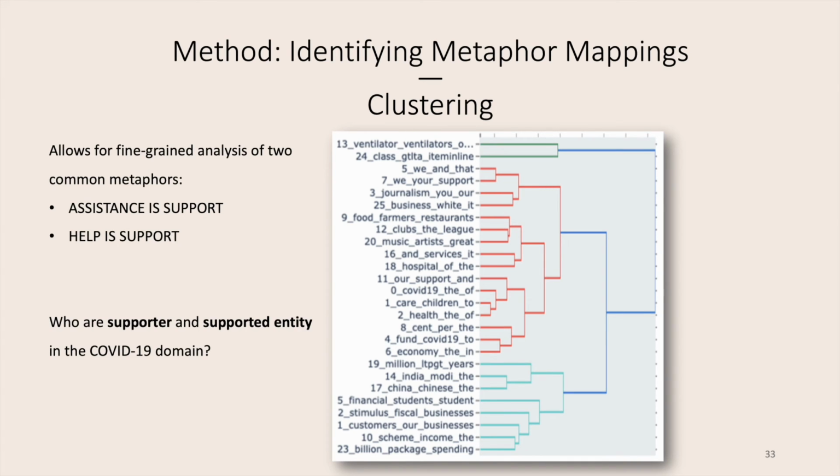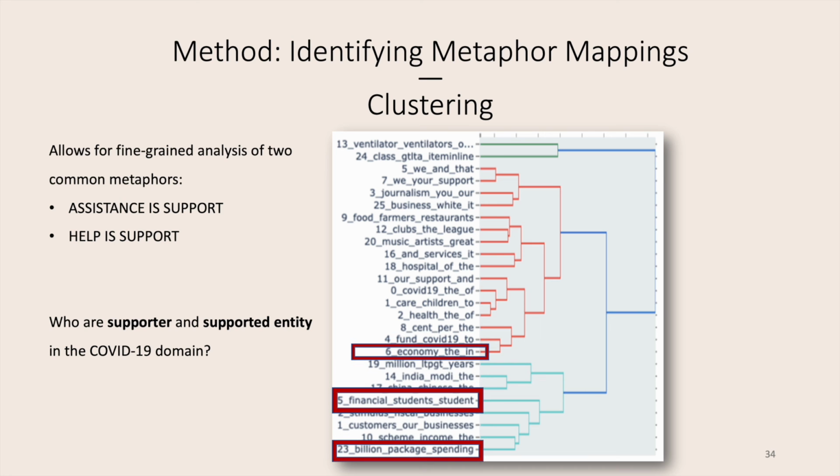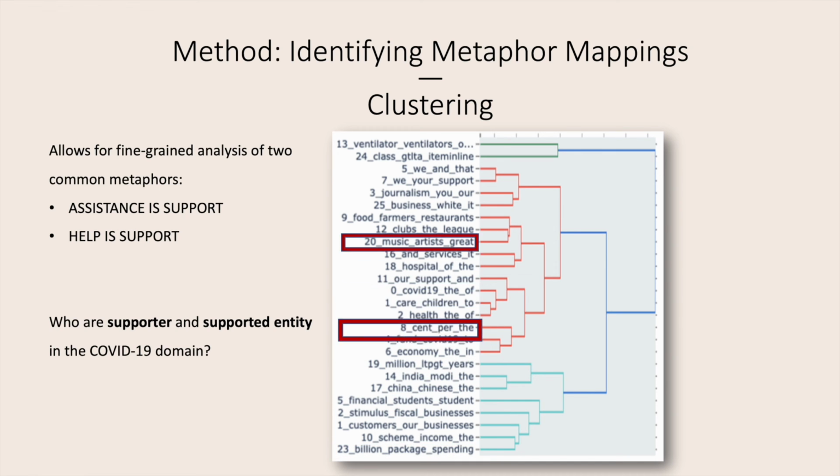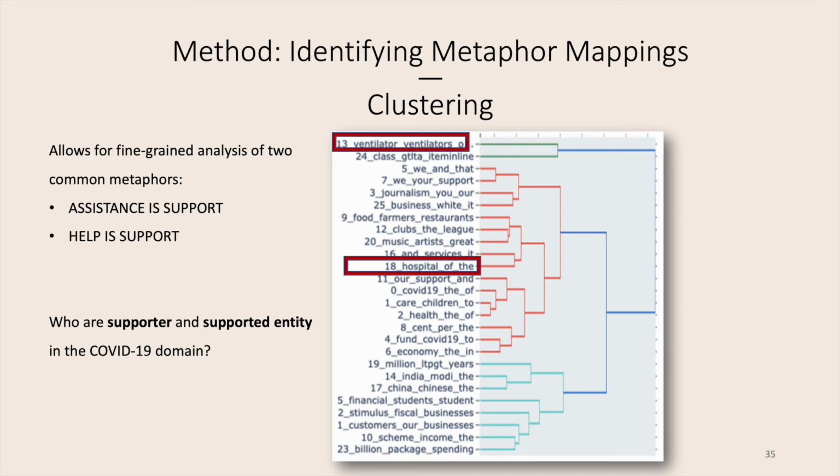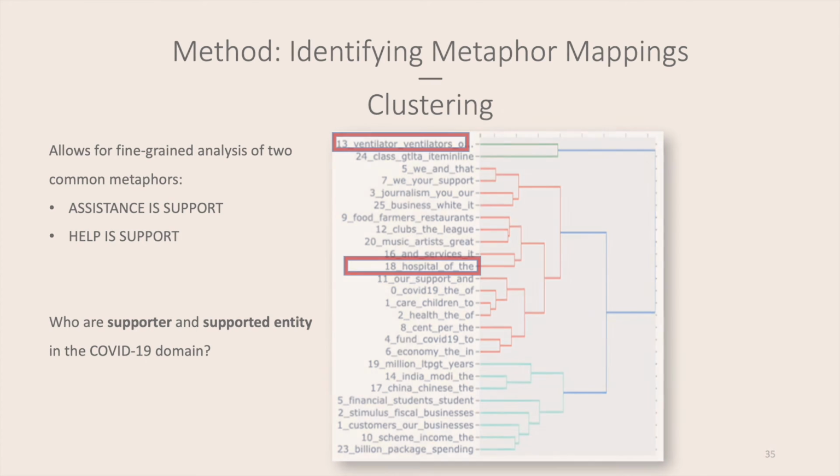And now we can see who are the supporter and who are the supported entity in the COVID-19 domain. And here, for instance, we can see that journalism, food and farmers, and musicians are common topics, and those are the targets of support in the COVID-19 domain. Another type of support that often occurs is financial support, with clusters that are defined by words such as economy, financial, or billion. And then lastly, we also have medical support, with clusters defined by ventilator, ventilators, or hospital. The support that is meant here is life support.